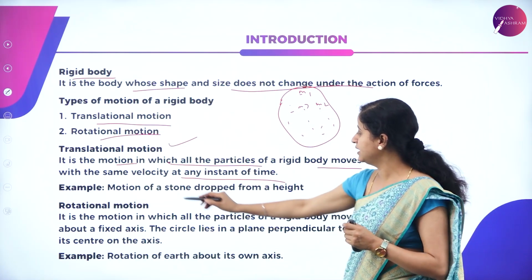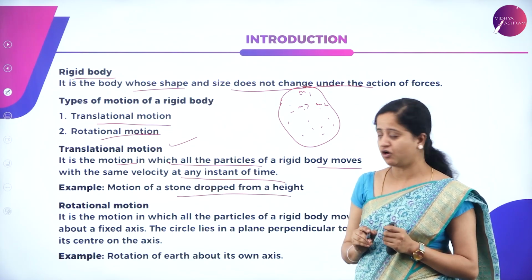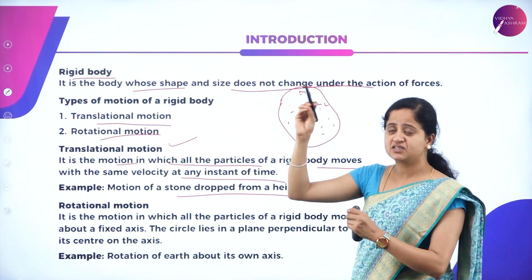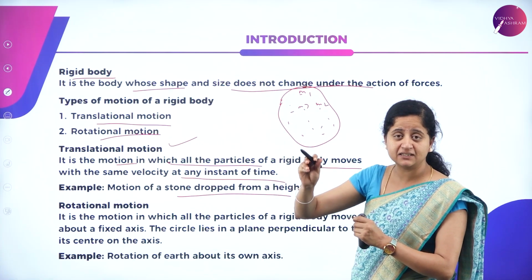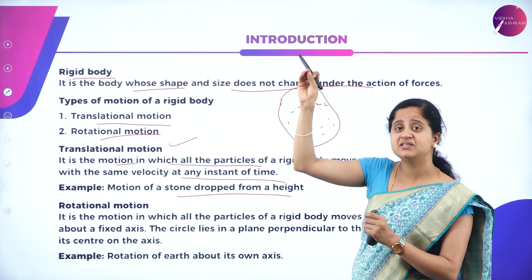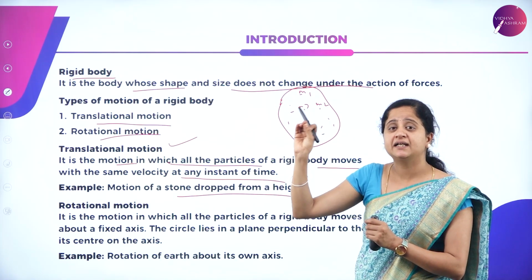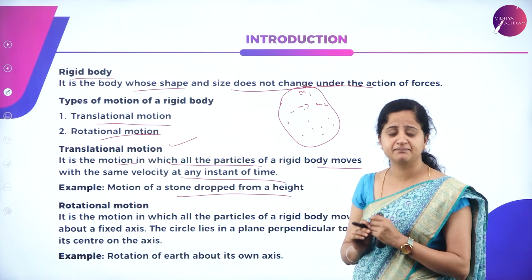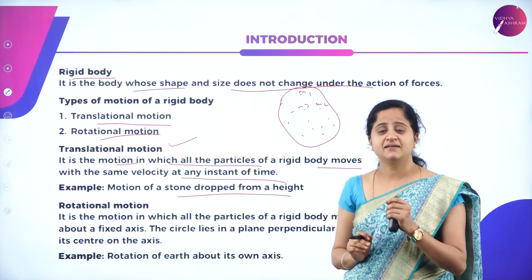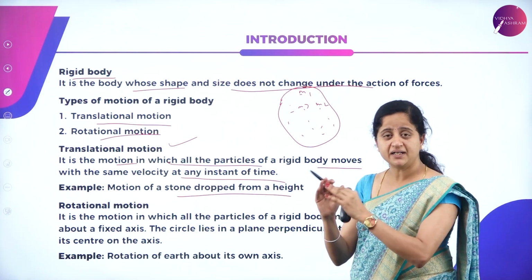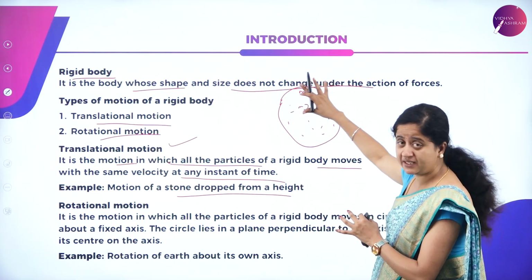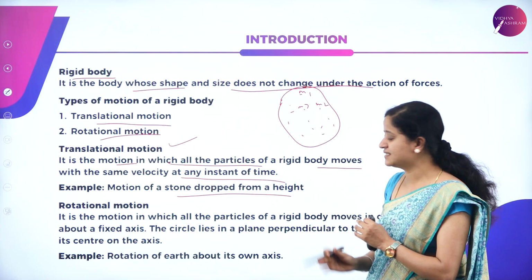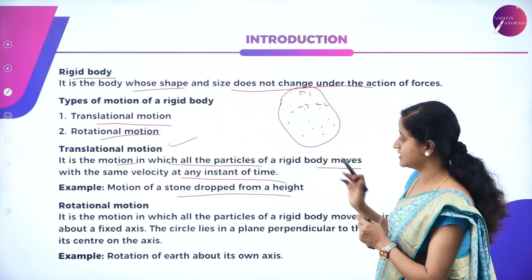Say, for example, the motion of a stone dropped from a height. If we drop a stone from a certain height, the stone is made up of a number of particles, and all these particles will have the same velocity at any particular instant of time. So, it is a best example to understand translational motion. The particles present in a rigid body having the same velocity at any instant of time is called translational motion.